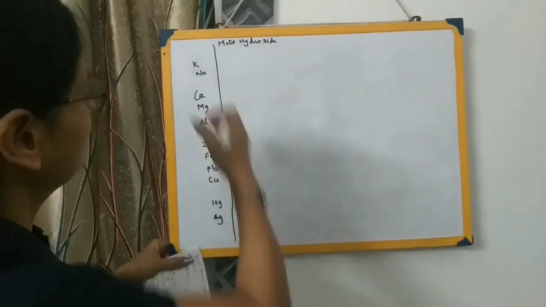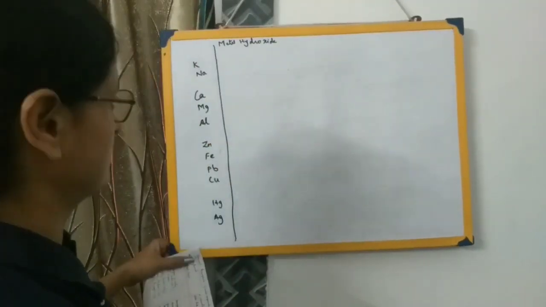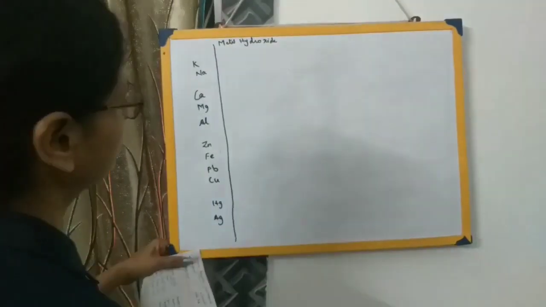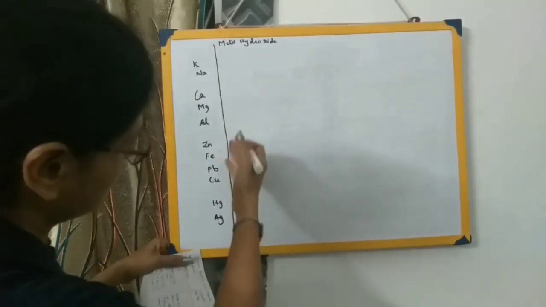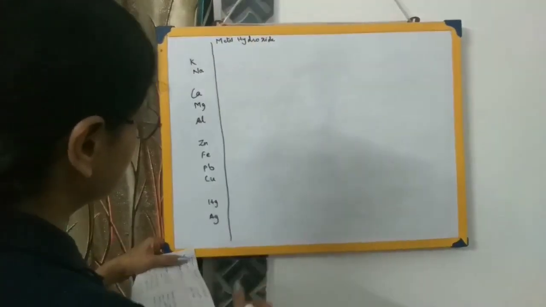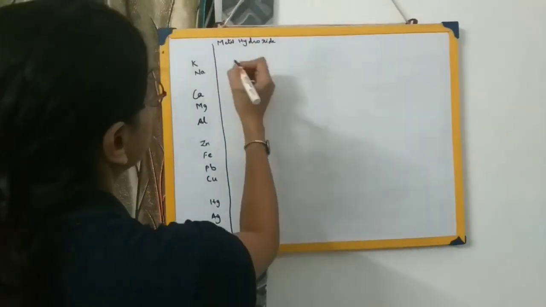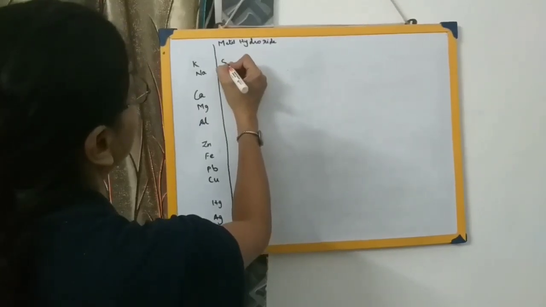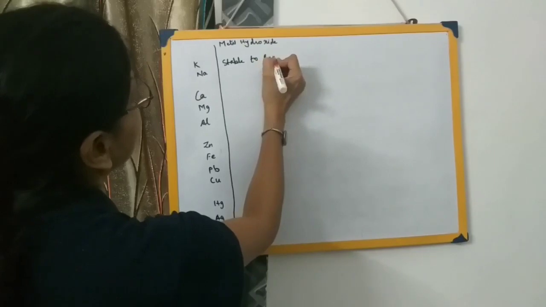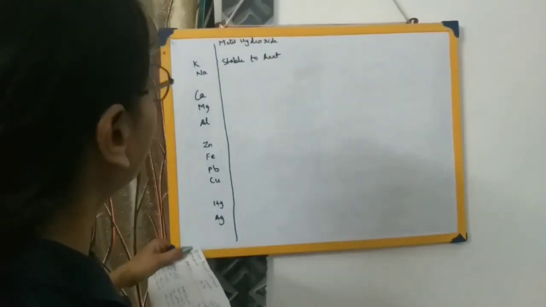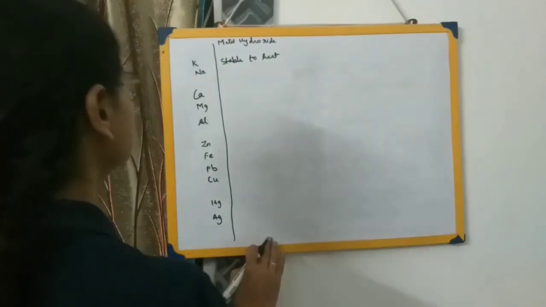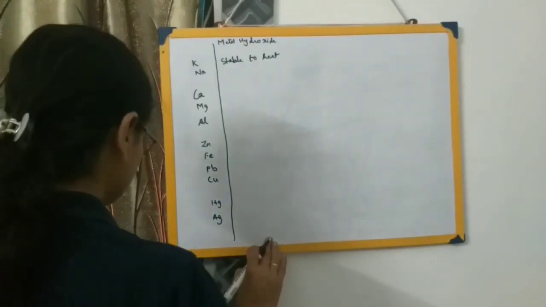On heating, what will happen to these different metals? If it is a metal hydroxide, that is potassium hydroxide, sodium hydroxide, calcium hydroxide, magnesium hydroxide, aluminium hydroxide and so on, we'll study it on the basis of this activity series. These ones, potassium and sodium, are stable to heat. That means when we heat them, nothing will happen to them. They will just remain as they are. They can withstand the heat.